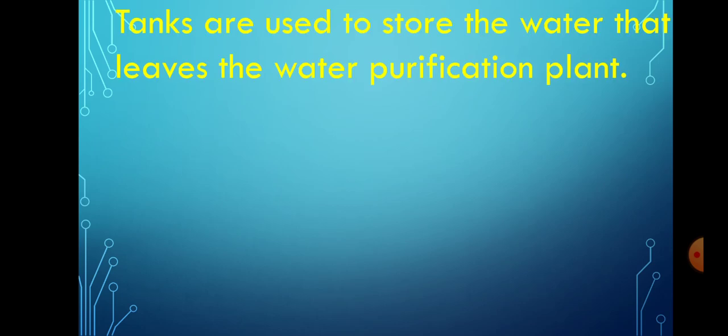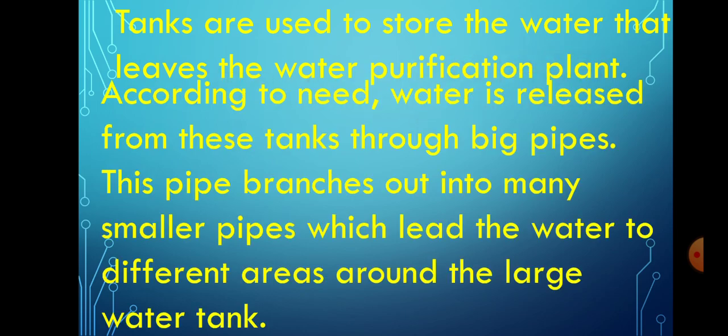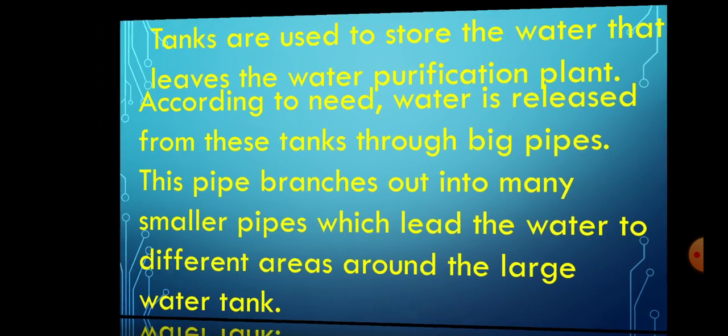Tanks are used to store water. According to need, water is released from these tanks through big pipes. These pipes branch out into many smaller pipes which lead the water to different areas around the large water tank.